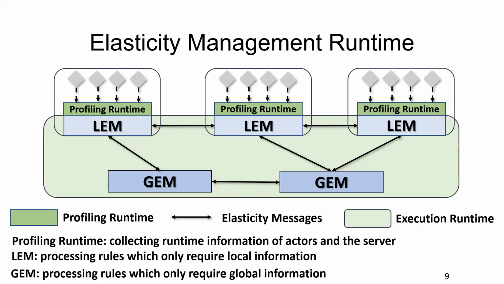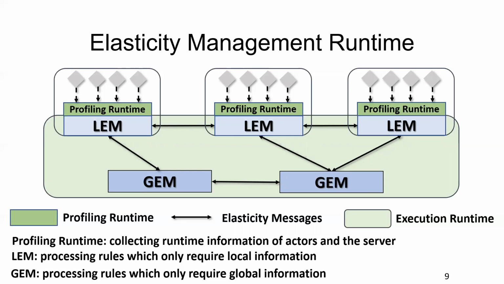The elasticity management runtime includes 2 parts: profiling runtime and execution runtime. The profiling runtime will keep collecting runtime information of actors and servers. The execution runtime includes a local elasticity manager on each server and multiple global elasticity managers. The elasticity management will be triggered periodically. When the management is triggered, the local manager will read the runtime information from the profiling runtime and will process some elastic rules that only need local information, for example, to collocate 2 actors with frequent interaction.